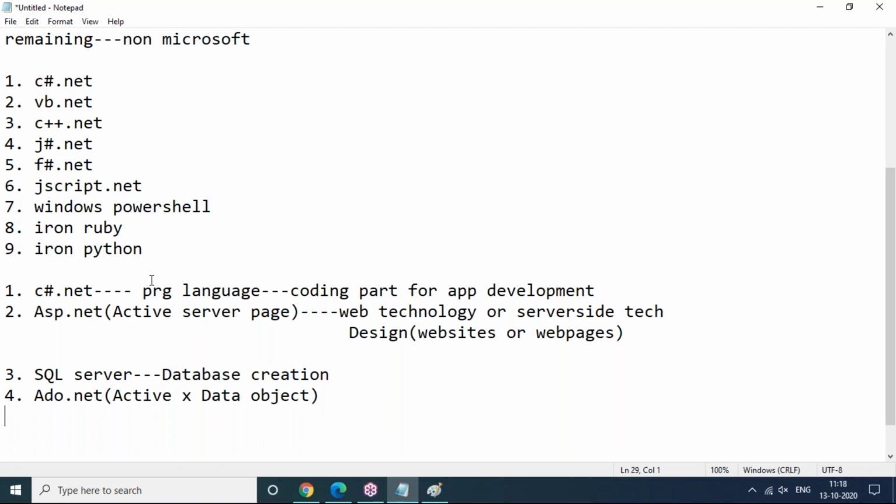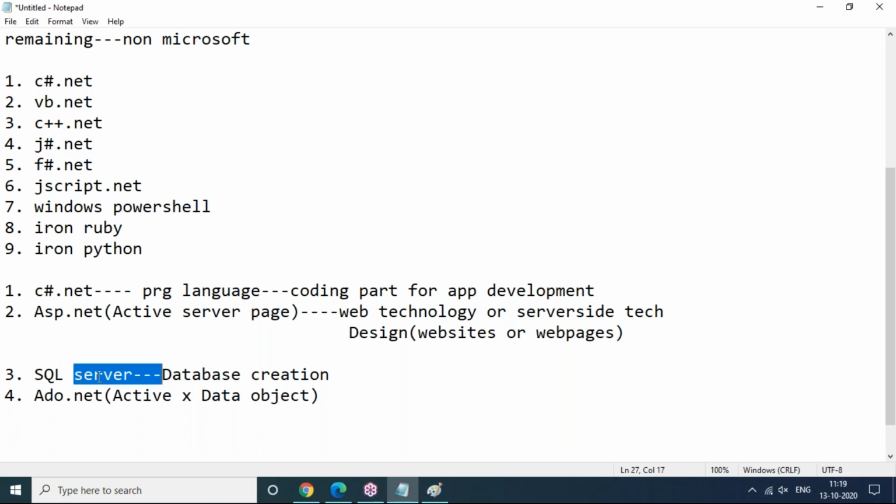So in Java, most Java programmers will use the Java programming language to write their logic. In .NET, we use C#.NET. In Java, people will use JSP and servlets for designing web pages. Here I'm using ASP.NET. And in Java, most people will use Oracle software as a backend application for database creation purposes, but here I'm using SQL Server.